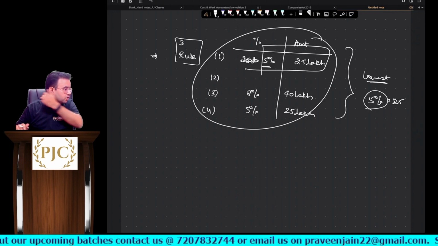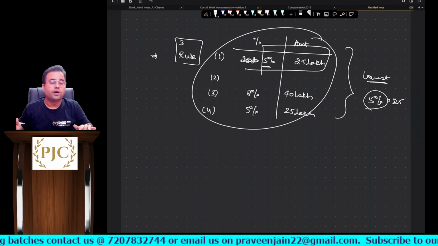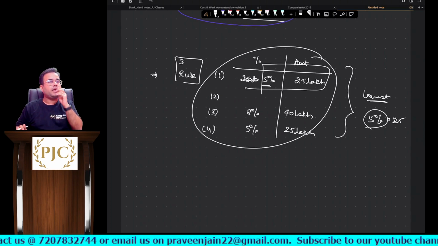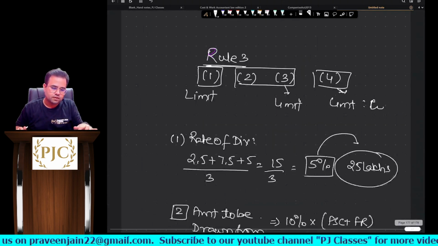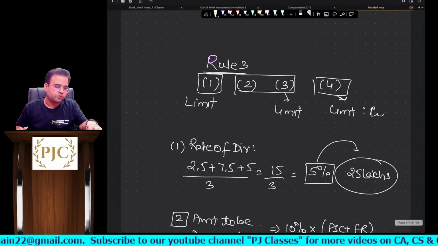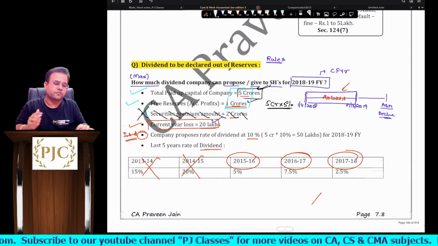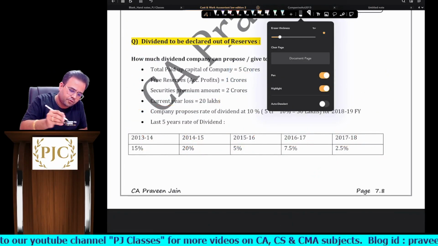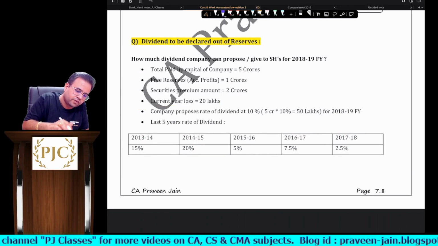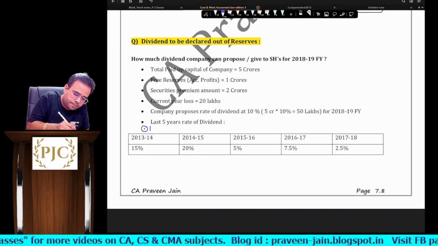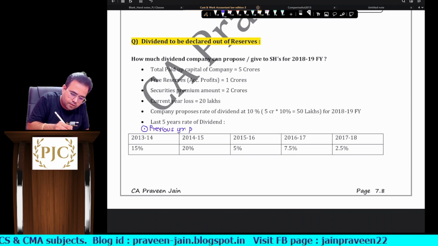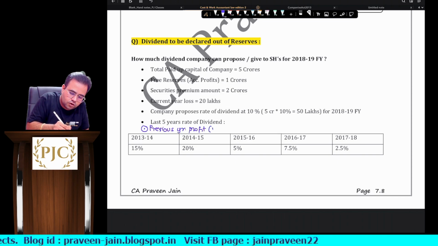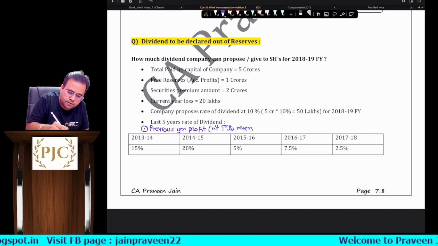So this all you have to understand when you are touching the reserves. Now imagine a scenario, previous year profits are also there. Say for example, in the same question में एक small addition is also there, sir. Previous years profits not transferred to reserves.